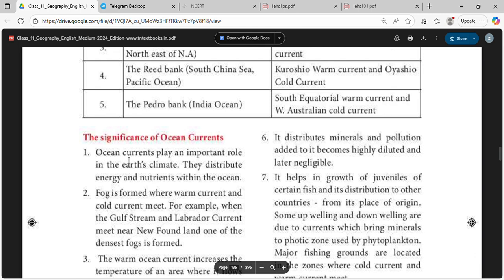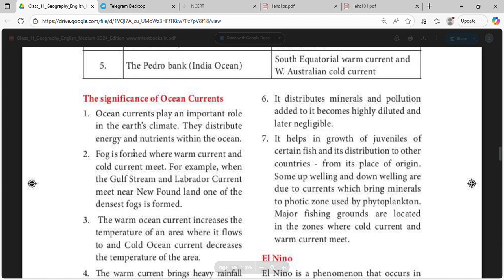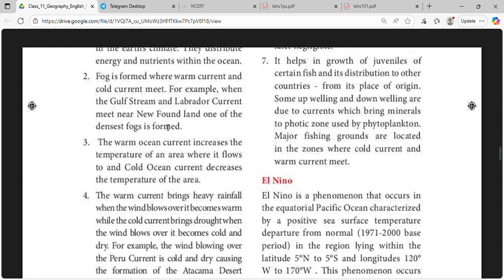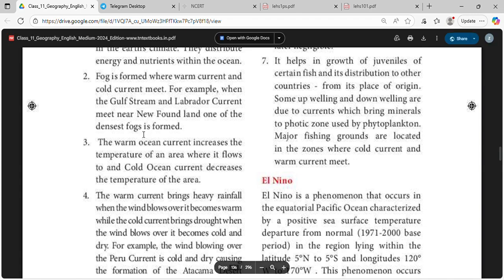The significance of ocean currents: they play an important role in the Earth's climate. They distribute energy and nutrients within the ocean. Fog is formed when the warm current and the cold current meet, and its densest forms are found in Newfoundland, where the Gulf Stream and the Labrador current meet.